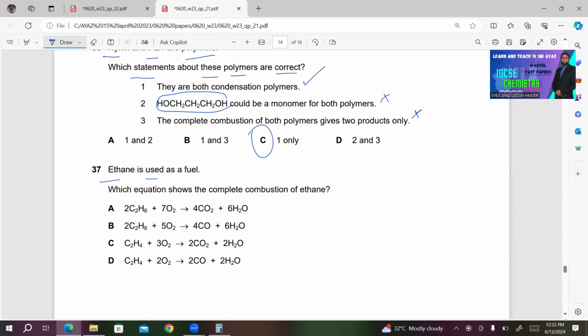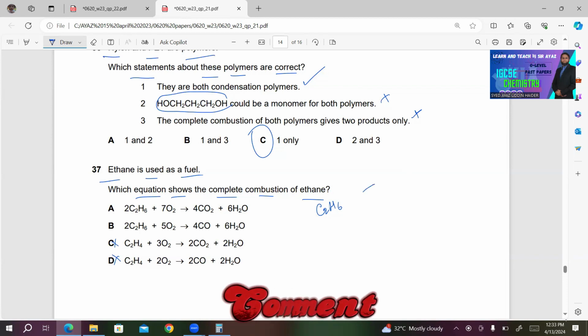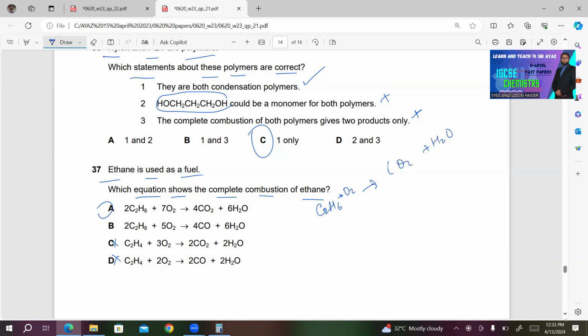37. Ethane is used as a fuel. Which equation shows the complete combustion of ethane? During complete combustion, the products are carbon dioxide and water. First of all, you should know the formula for ethane. Ethane is C2H6. So both C and D are incorrect. And for complete combustion, you will get carbon dioxide and water. So obviously, choice A must be the right answer. In choice A, you are getting carbon dioxide and water.